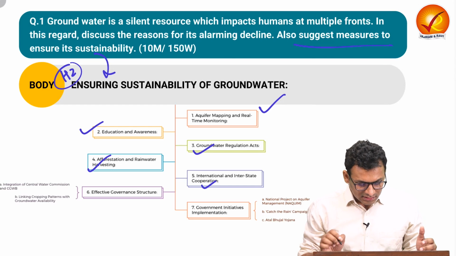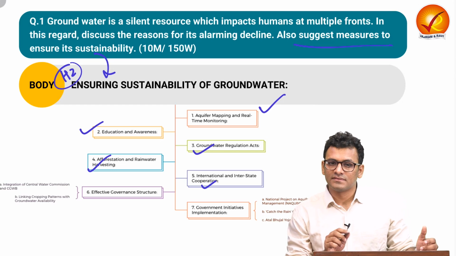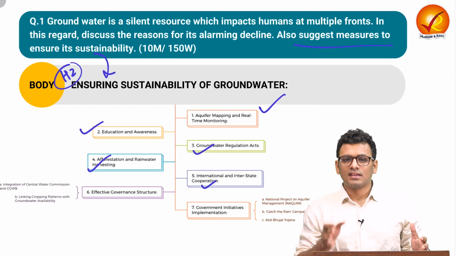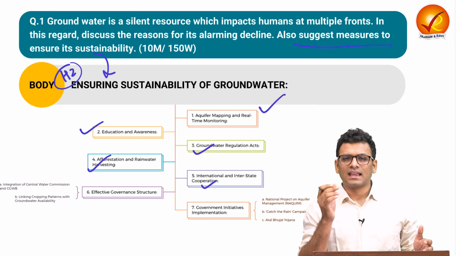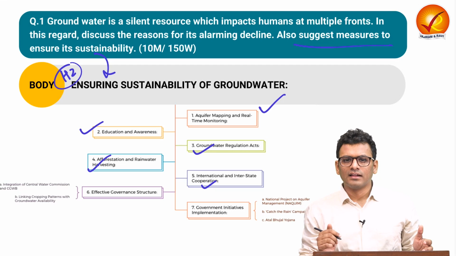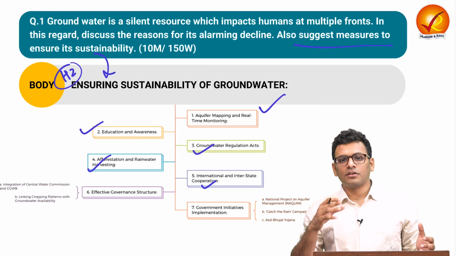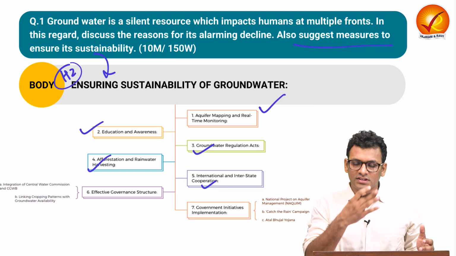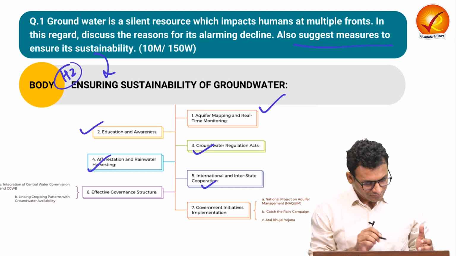Next is with respect to international and interstate cooperation. We have seen how regions at the fringe, as in with respect to the boundary where the water resources are shared, can have certain kinds of issues. We have seen multiple river related issues in our nation itself, and those issues can be settled so that people do not have to rely on groundwater. Thus, river as a freshwater resource can also be utilized.